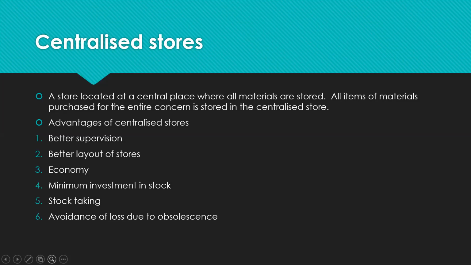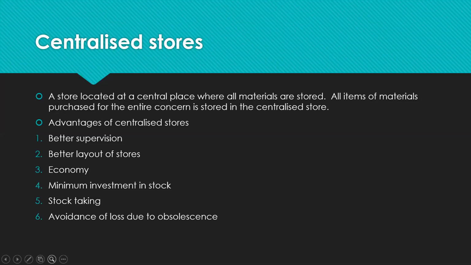While we are keeping a centralized store system, investment in stores can be minimized because all the materials are stored and issued through one center. Then stock taking. Stock taking means physical verification of store. While we are keeping the centralized stores, it is very easy to do the physical verification of stores.